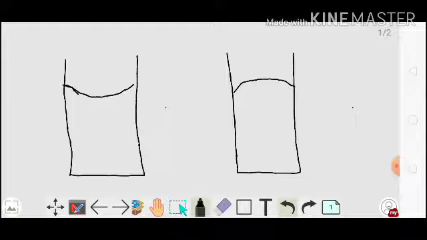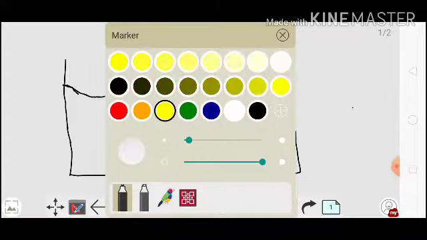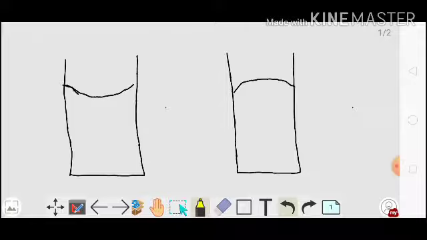To find out the reading of the capacity or the volume of the liquid having concave meniscus, you have to look for this point, the point I am marking with yellow.